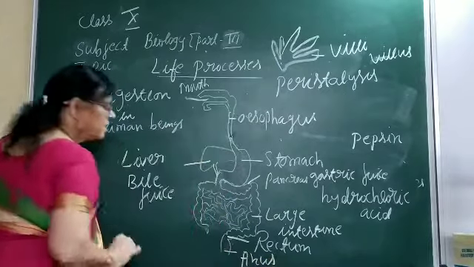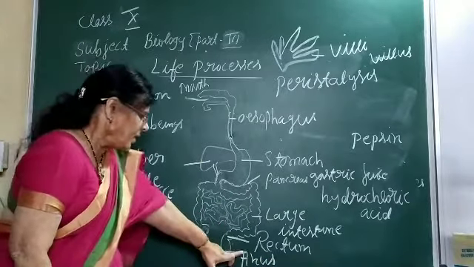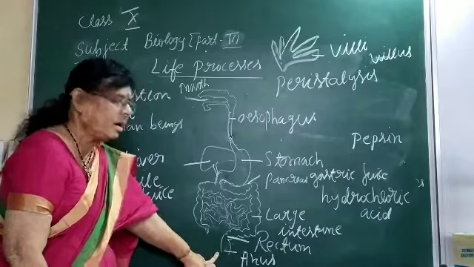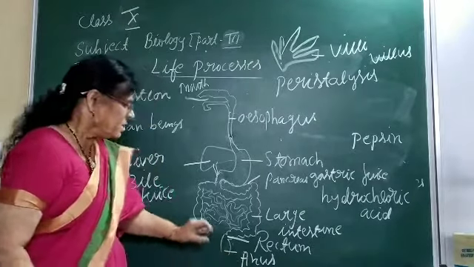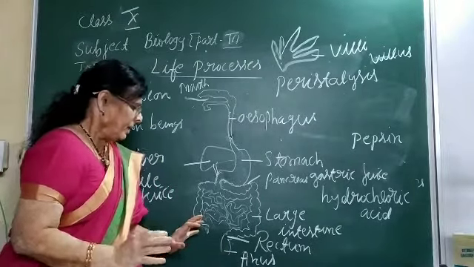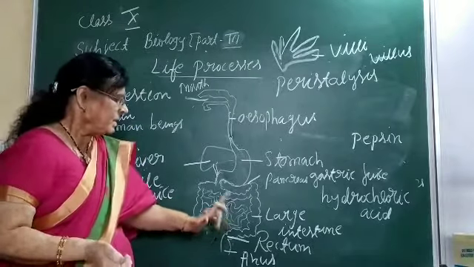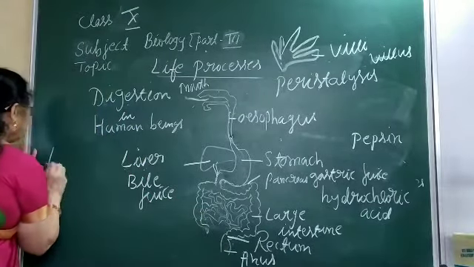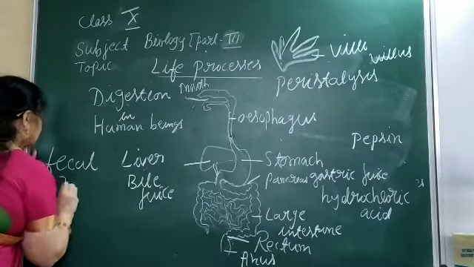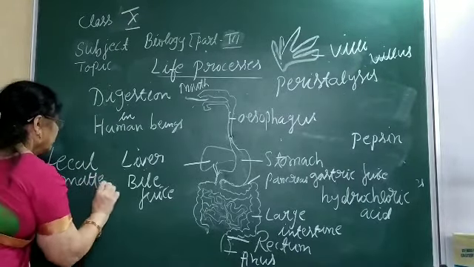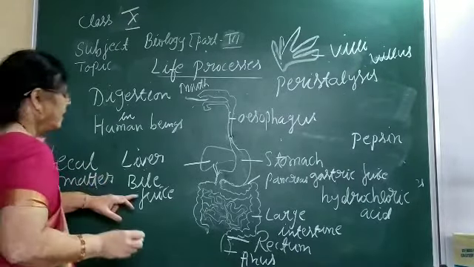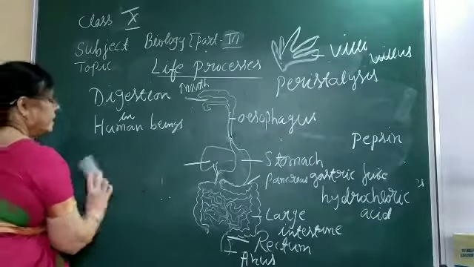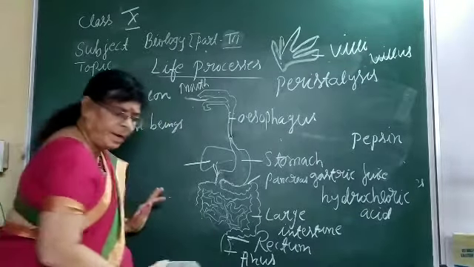Now the anus is an opening, and here there is one special kind of muscle called the sphincter muscle. Whenever this muscle opens, the undigested matter, which we call feces or fecal matter, is thrown out of the body. So in this way, complete digestion takes place in human beings.